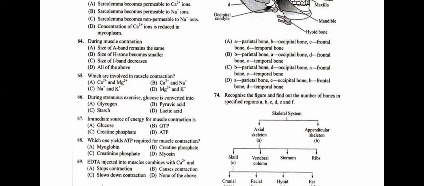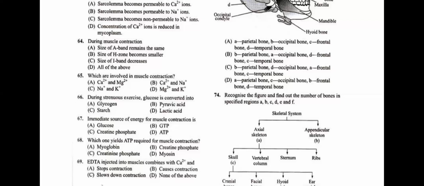Starch is also a polymer of glucose. So during vigorous exercise, we're going to see the anaerobic breakdown of glucose into lactic acid. That will accumulate and cause muscle spasm also. So question number 66, muscle fatigue is caused by the accumulation of lactic acid. Answer is D, lactic acid.